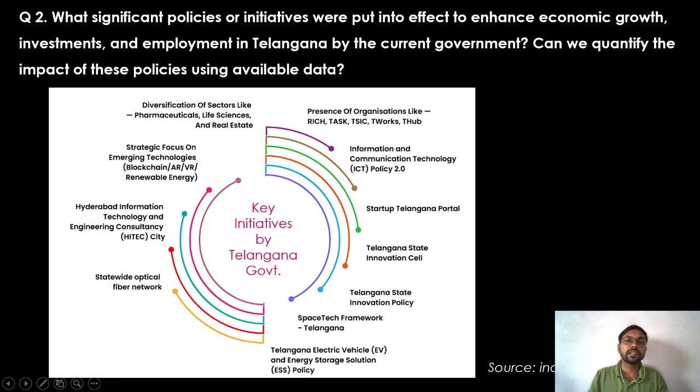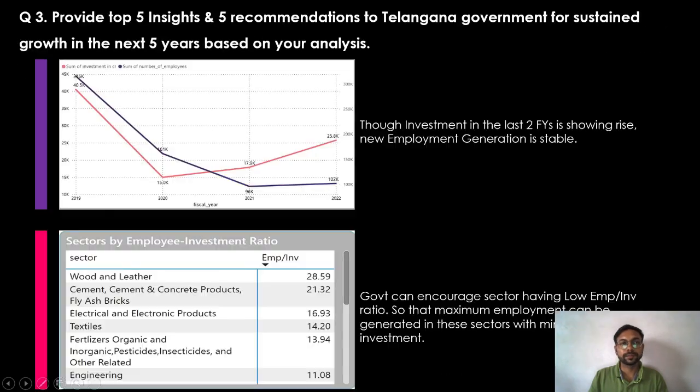Question 2. What significant policies or initiatives were put into effect to enhance economic growth, investment and employment in Telangana by the current government? Right, here we see a picture showing significant policies which has affected the growth and development of the state. Can we quantify the impact of these policies using available data? In Telangana EVSS policy, that is electric vehicle and energy storage solution policy, it has shown excellent results.